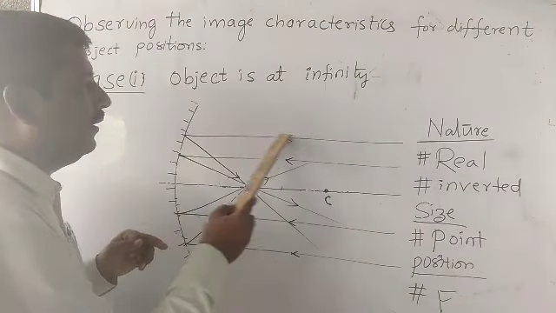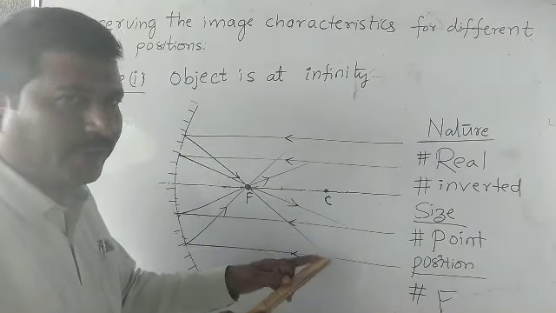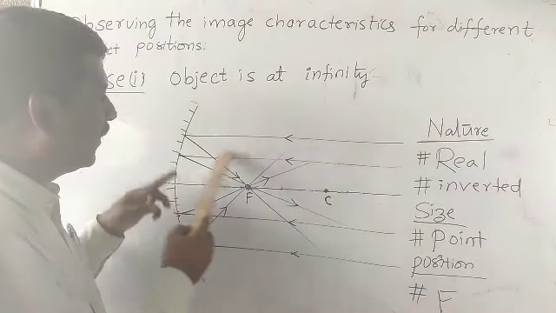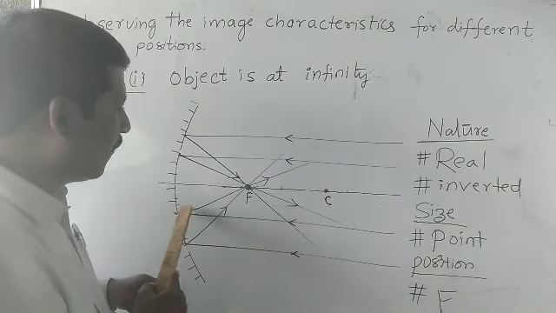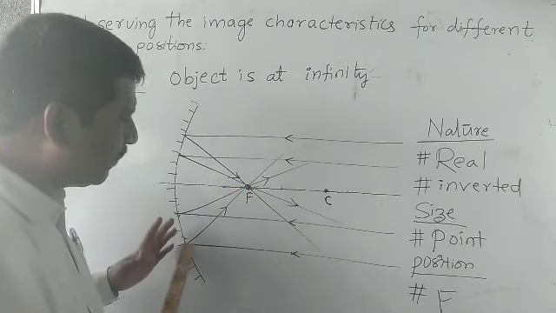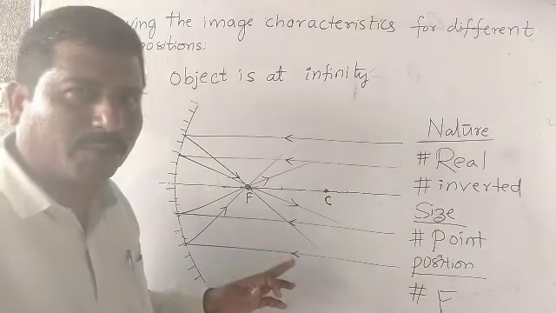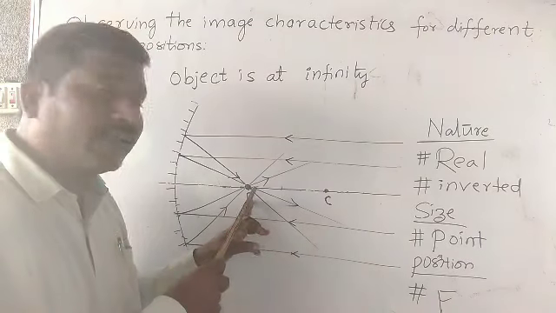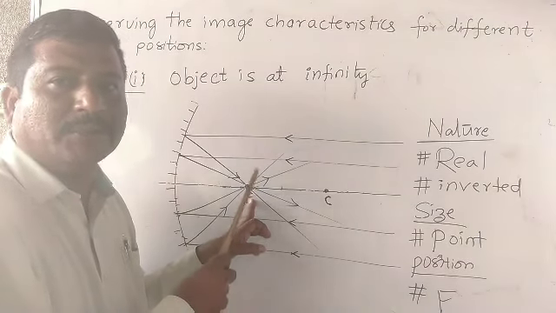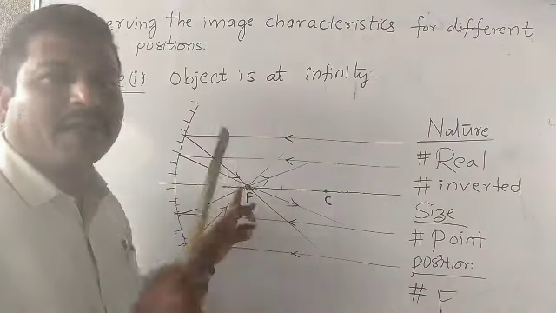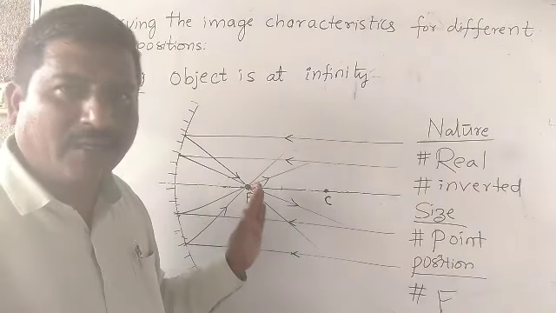So this is a parallel ray, after reflection passing through the focal point. This is also a parallel ray, after reflection passing through the focal point. This is also a parallel ray, and this one too. What do you notice? All reflected rays meet at this point. So here we get the image.